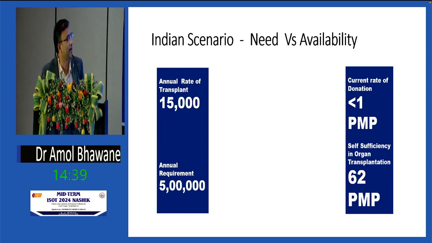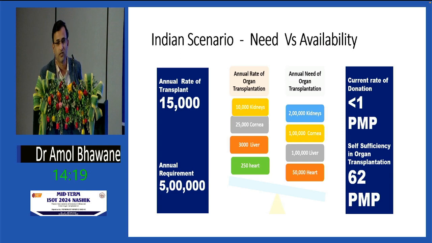So this is the reality: today's need versus availability. Our annual rate of transplantation is only 15,000 against a need of 5 lakhs. Our current rate of donation is less than 1 per million population. What we need is 62 per million population. So, a long way to go. This is the reality, and that's why this is happening.